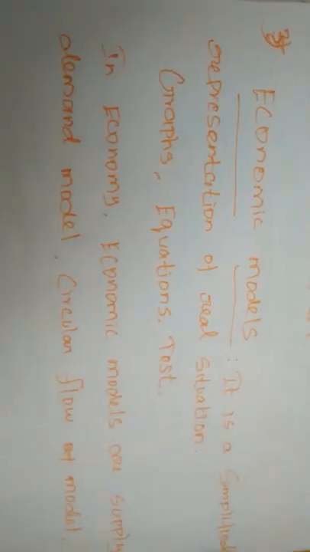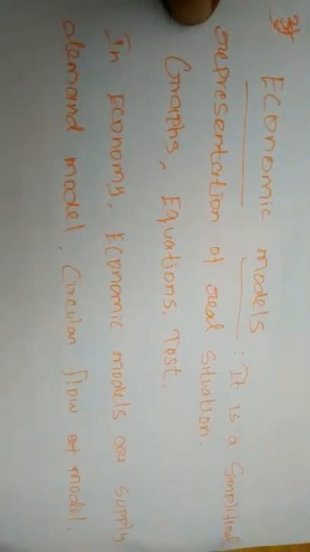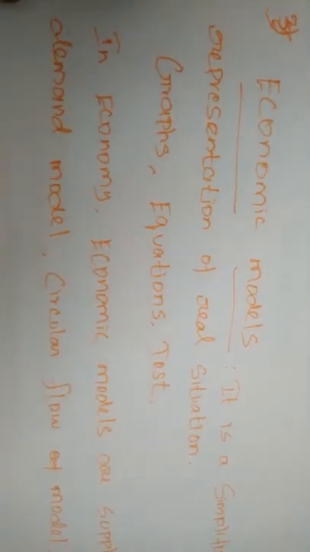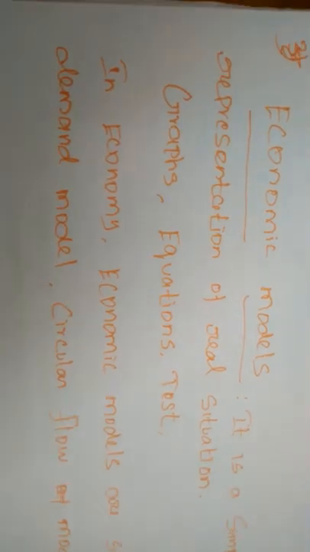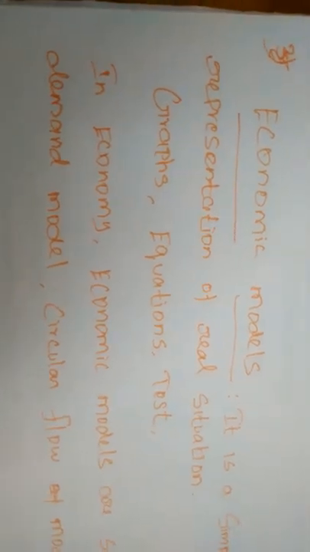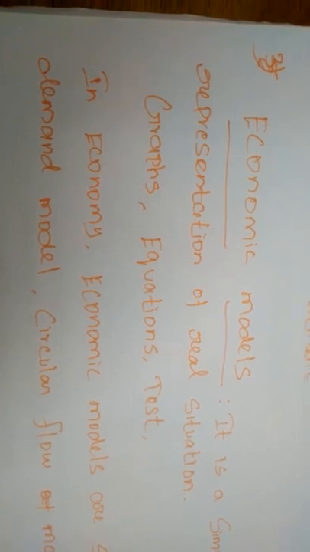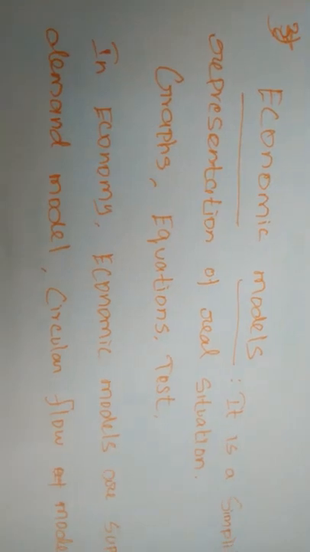In the two sector, three sector and four sector models, the sectors used are the household sector, the firms and the government. First, let us look at some features of the household sector. The household sector is the sole buyer of goods and services and the sole supplier of the factors of production to the firms.